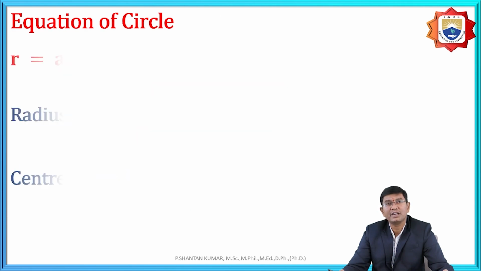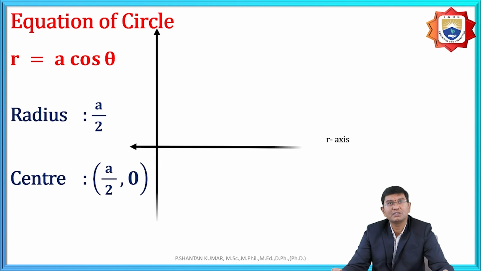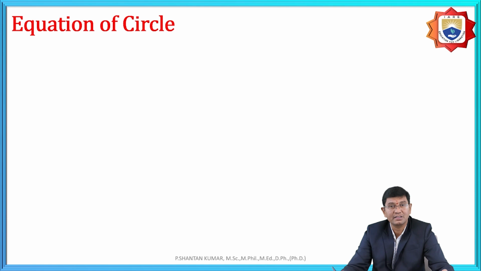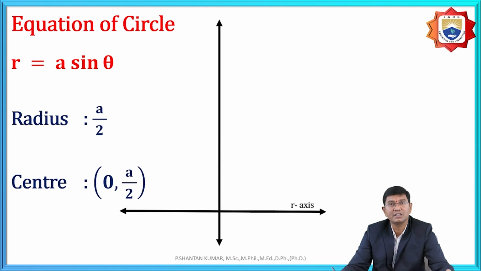Similarly, r is equal to a cos theta is a circle with radius a by 2 and center a by 2 comma 0. Unlike r equal to a, this circle passes through the origin. And similarly r equal to a sin theta, that means the circle lies on the upper side of the region.